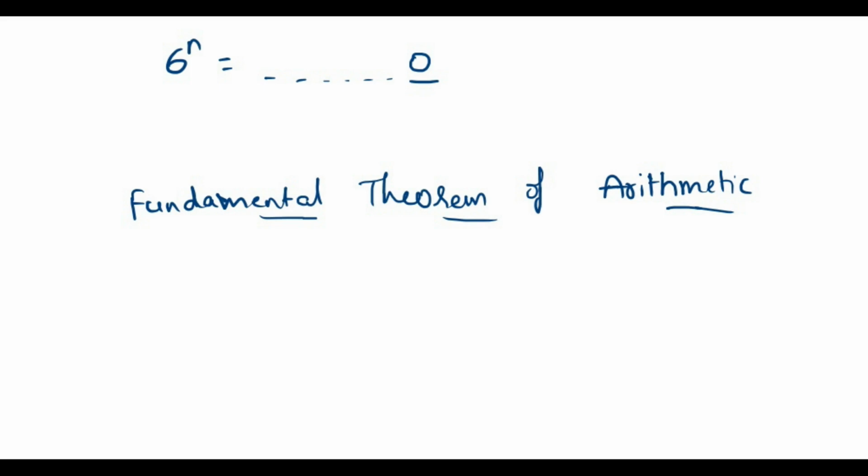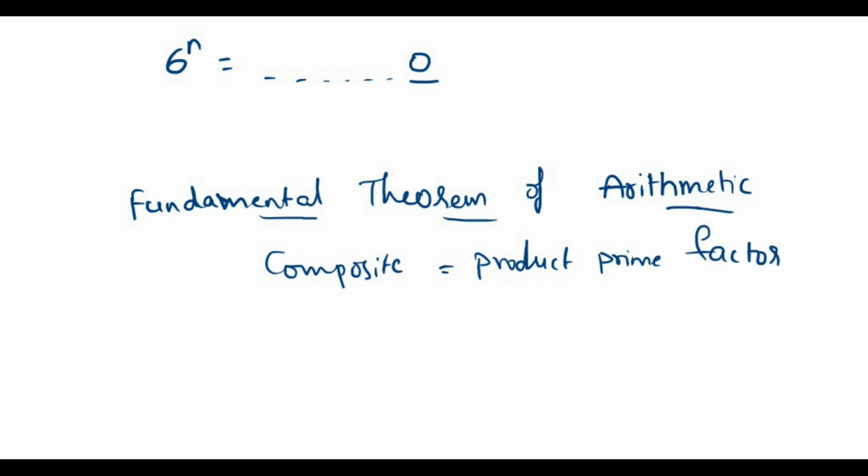That is, every composite number we can express as a product of prime factors. This is the simple definition, but there is a condition also: these factors are unique, apart from the order in which the factors occur. It means the order may be different, but the factors are unique. The order may be different in different ways.